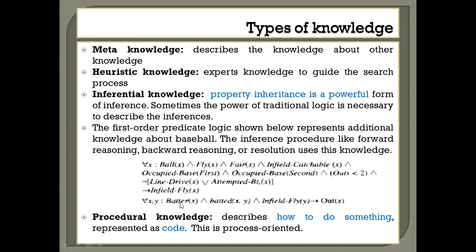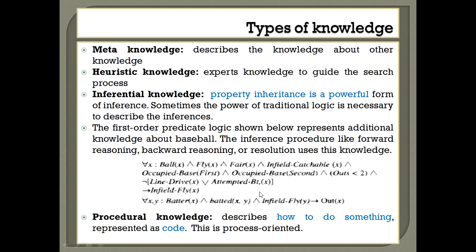Similarly for x and y, if x is a batter and y is a player of another team, then we check whether y is in the field. So whether the ball is caught or whether it is flying, we check whether it is true or false. If these conditions are satisfied, if the ball is not flying and it is caught by the player, then the batter is out. Like that we are representing the knowledge.